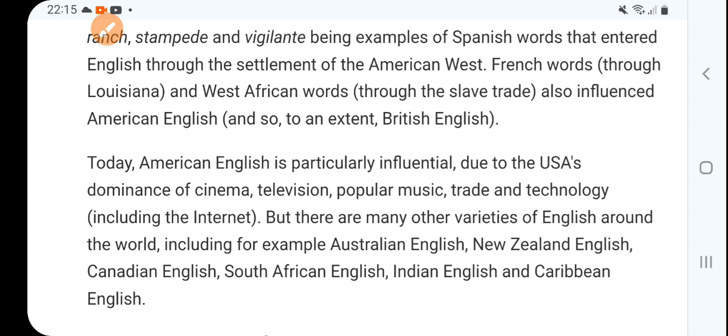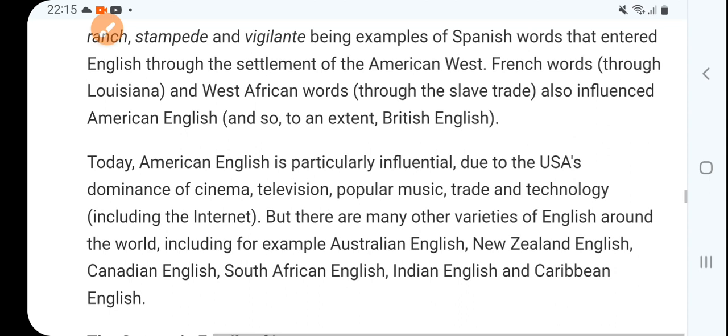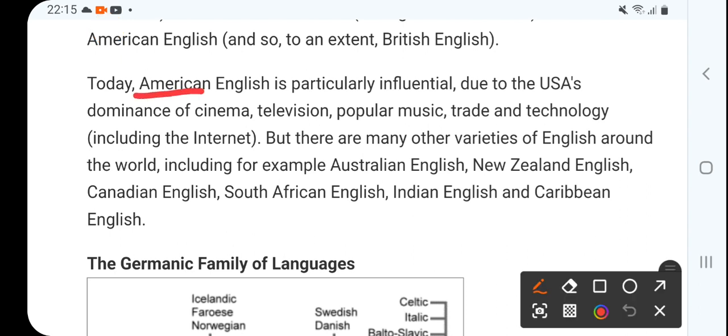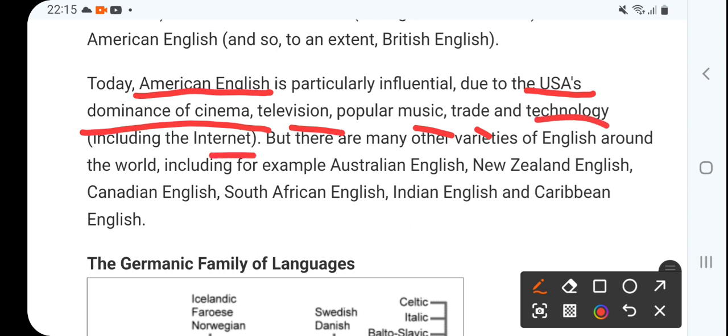The English language is a mix of so many other languages. Today American English is particularly influential due to the USA's dominance of cinema, television, popular music, trade, and technology, including the internet.